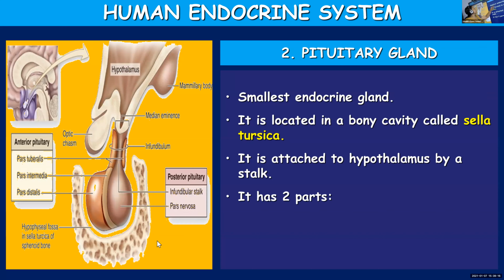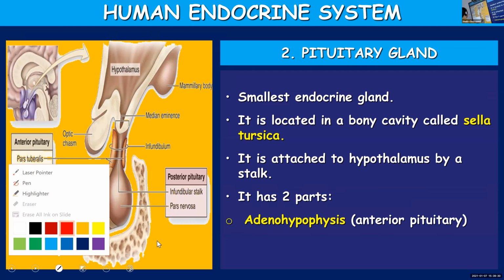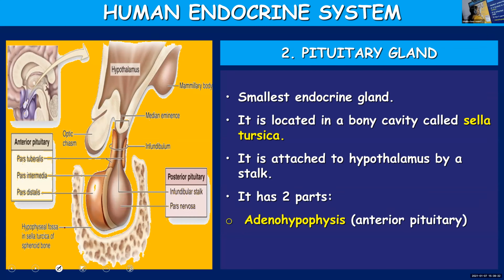And there are two parts of the pituitary gland: adenohypophysis, and I told you to remember this alphabet, A and A. So the anterior pituitary is also known as adenohypophysis.